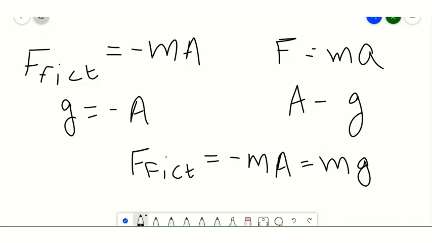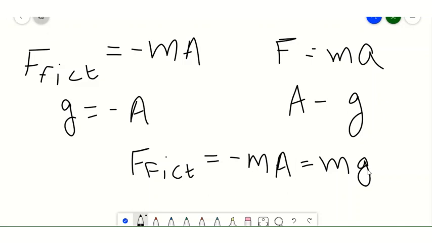Here you cannot distinguish between these situations. F fictitious is equal to minus ma and it is equal to mg. In that case these two forces are indistinguishable. This question was first pointed out by Einstein.